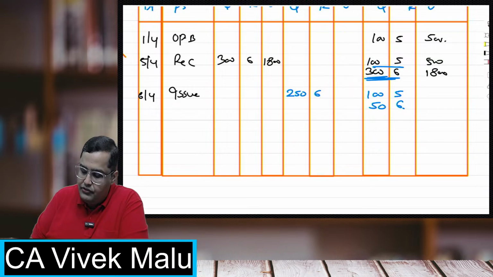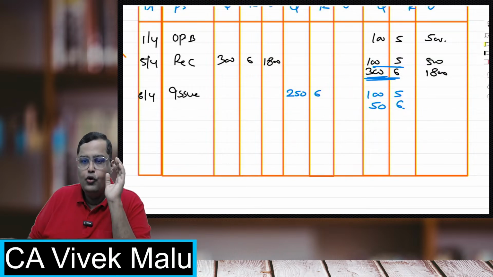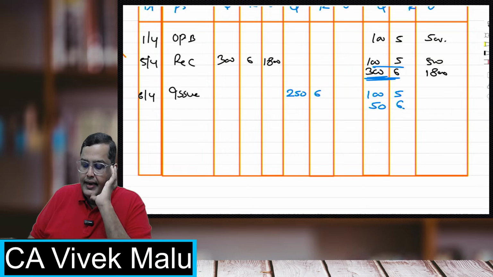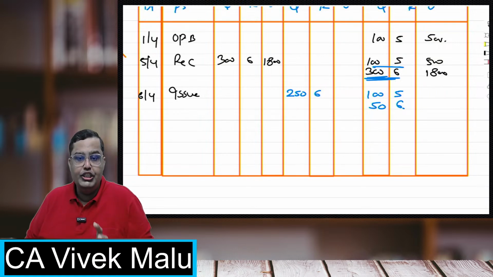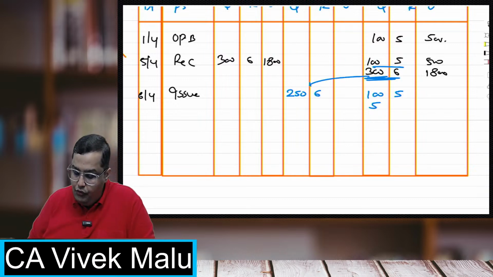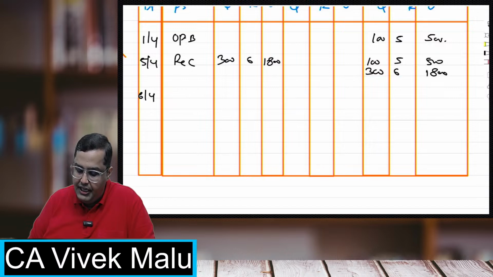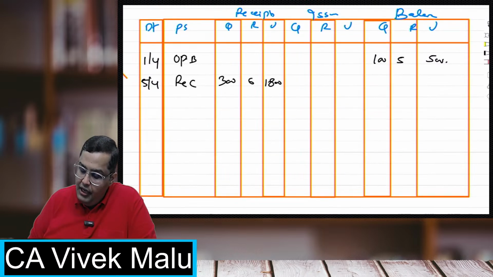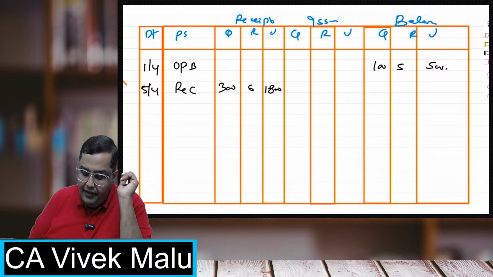This is what happens. I hope everybody, it is clear. Now students, if I have to solve the same question with the help of the weighted average system, how does it happen? Let me tell you how to solve the entire question with the help of a weighted average technique. Now, students, suppose I have to solve it with the weighted average cost technique.